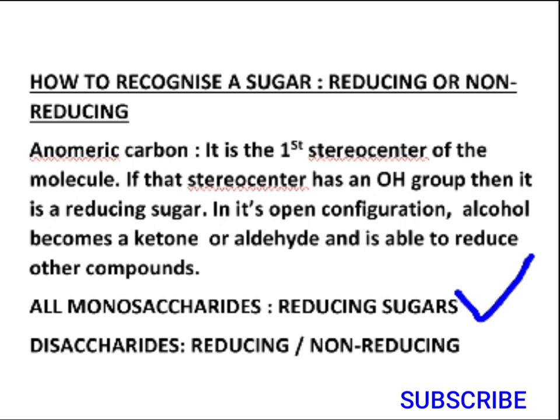As far as the disaccharides are concerned, disaccharides are a combination of two monosaccharides, right? So that combination of two monosaccharides can be either reducing or non-reducing in nature, and it will depend on in what terms they are combining with each other. We can understand that by taking certain examples, and it will decide whether that disaccharide is a reducing or a non-reducing sugar. Is it clear? Now further let us see the question related to it, and then we'll go for the solution.